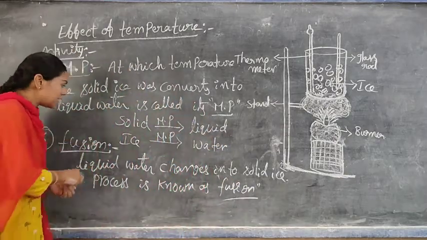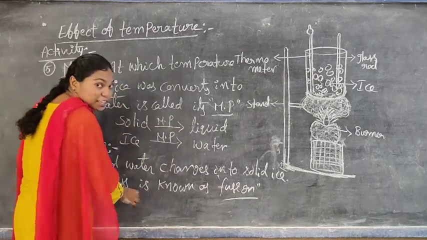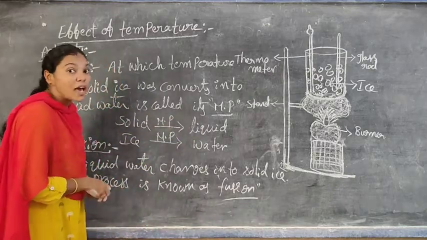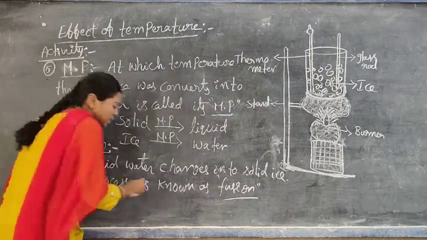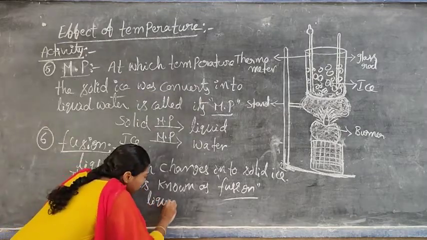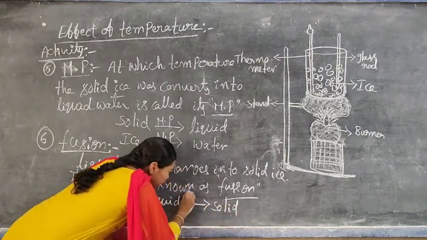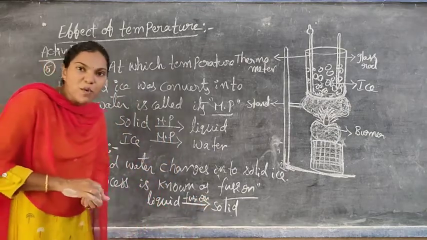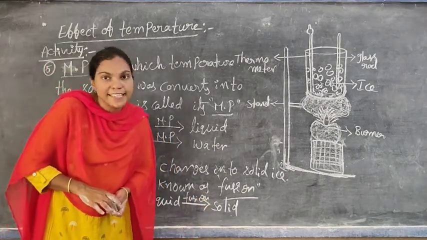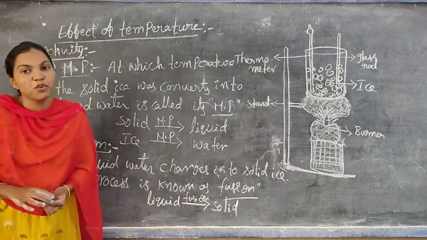I will write a shortcut here also. Solid to liquid is called the melting point. Here also I will write a shortcut: liquid to solid, that is liquid water to solid, is known as the fusion process. Do you understand? It is a process that is called fusion. When the liquid water is converted into the solid state of ice, it is a process called fusion.